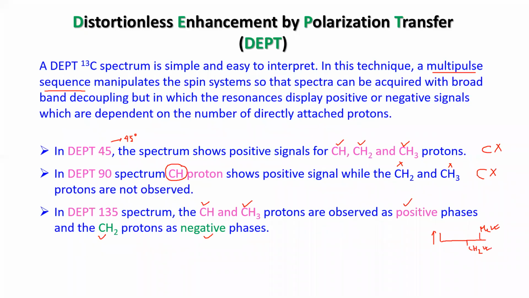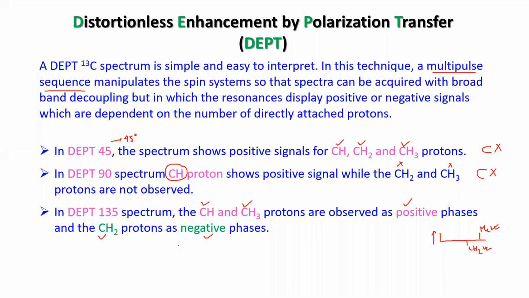So DEPT 45 and 135 will reflect all the carbons which are connected with protons. The differences are, in DEPT 45 you have the positive phase, all the carbons will be seen in the positive direction.